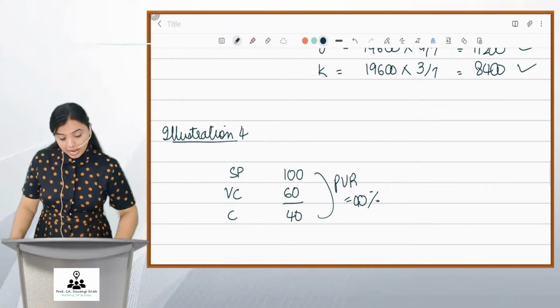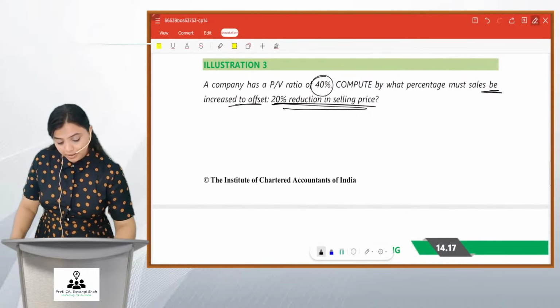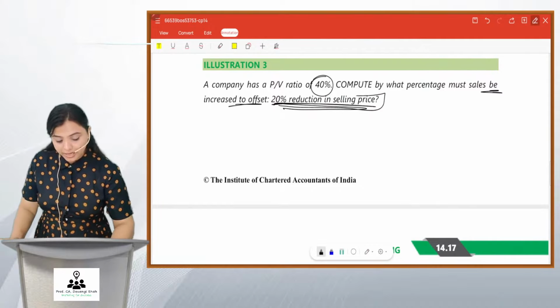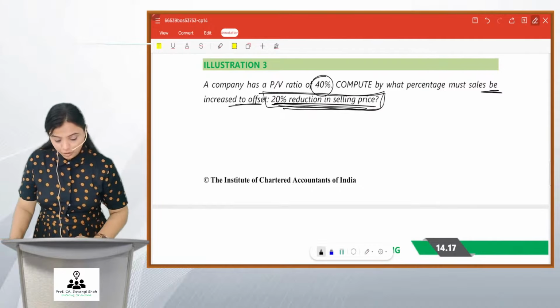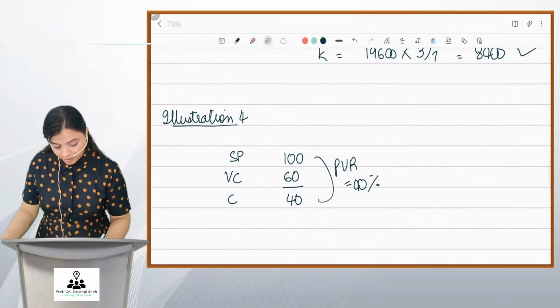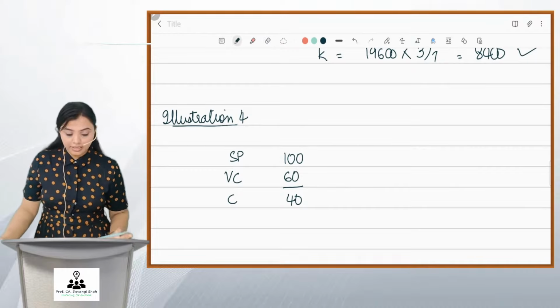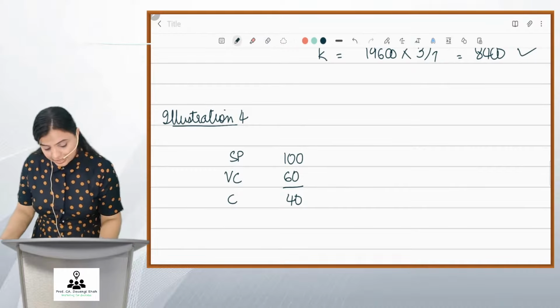Now what is going to change? Sales must be increased to offset 20% reduction in selling price. Our selling price is going to reduce by 20%. So what will change? Selling price is 100, variable cost 60, contribution 40. This is the present scenario.